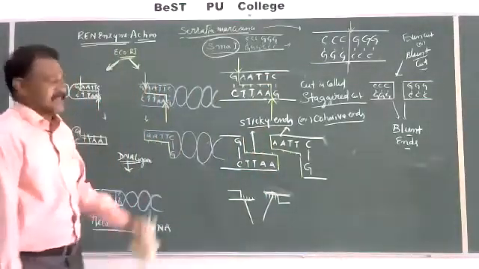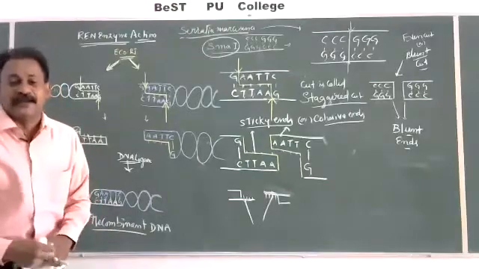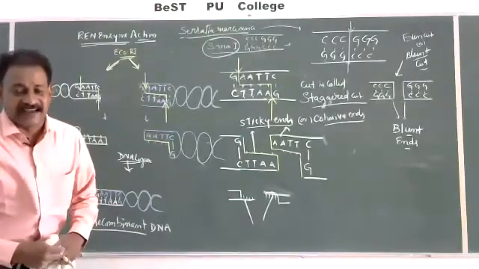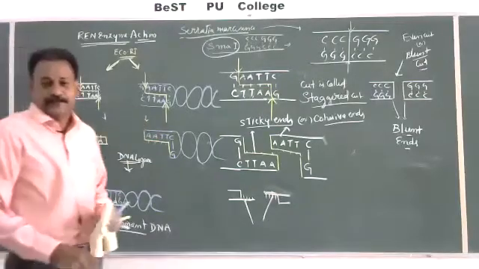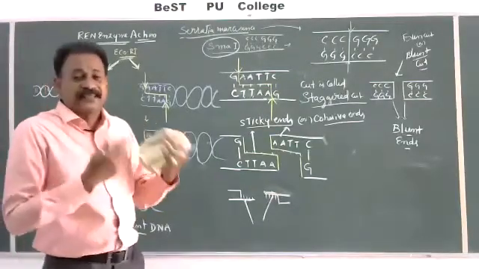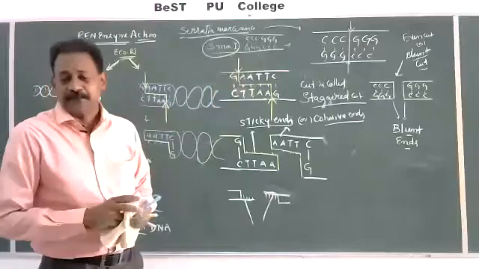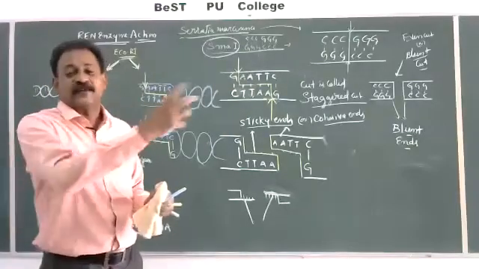Now, during genetic engineering or rDNA technology, it is compulsory to cut both sources of the DNA. So for example, if some desirable gene is present in a DNA, we have to cut the DNA to get the gene.